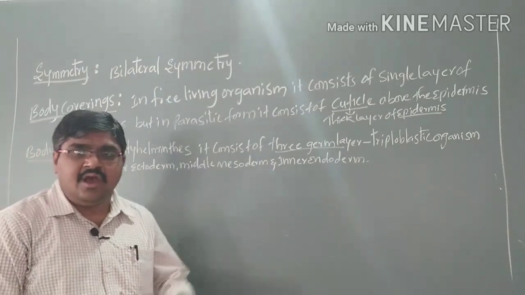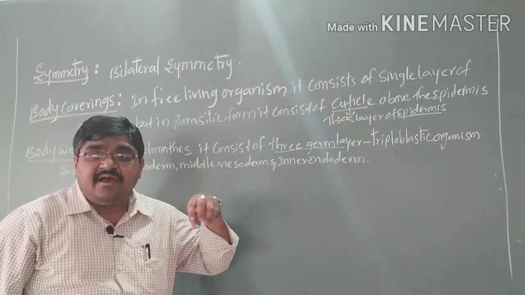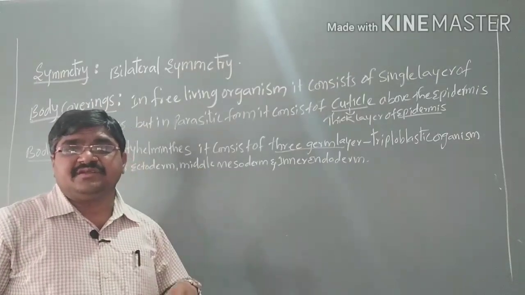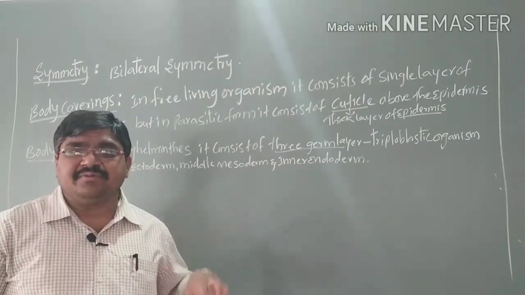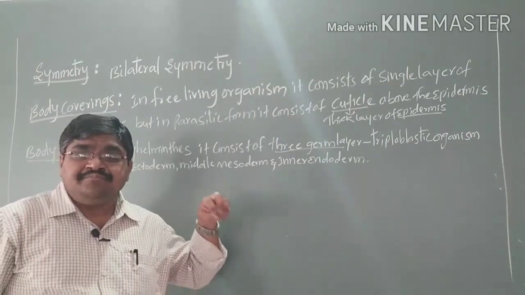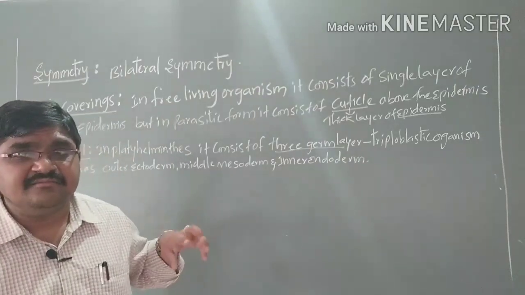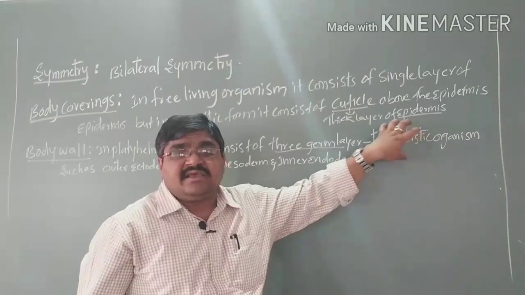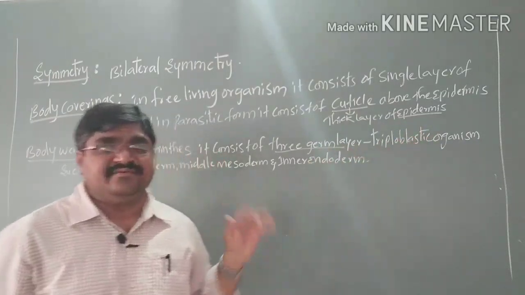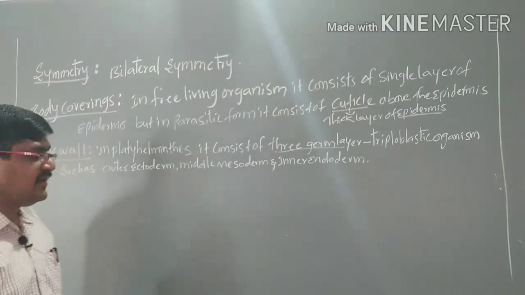That means in between the outer ectoderm and inner endoderm, there is a middle mesoderm, which consists of mesenchyme or parenchyme. Due to the presence of the three germ layers, we can call them triploblastic organisms.